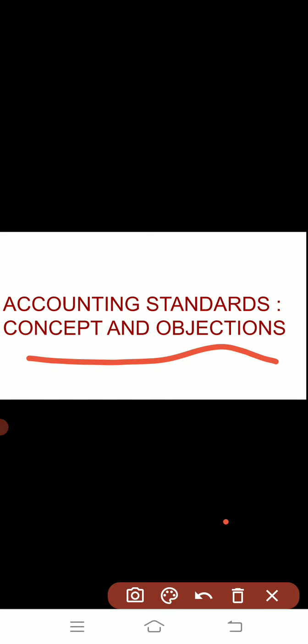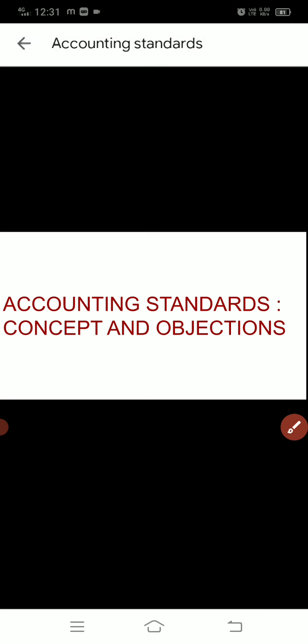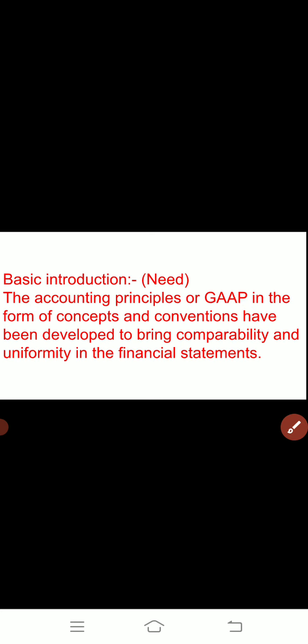Students, today we will discuss the last part of chapter theory base of accounting, and today's topic is accounting standard. In this we will discuss the concept and the objectives related to the accounting standard. So let's start with the basic introduction, that why there was a need for the accounting standard. Why the accounting principles, assumptions, concepts and conventions have been developed.